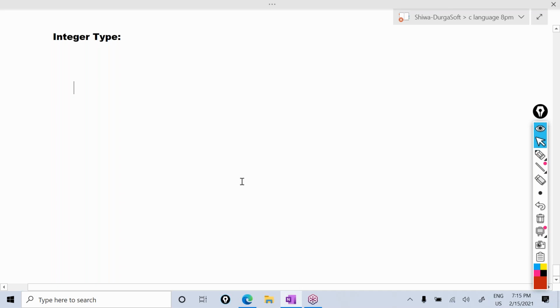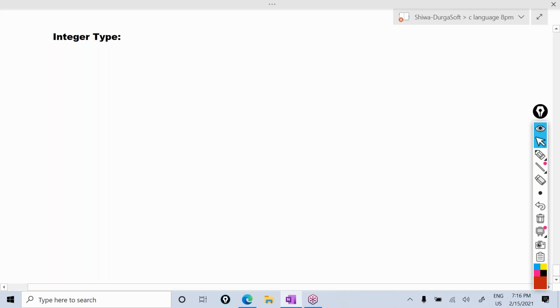So total 4 integer data types are there. Integer means number without decimal places. Student got 456 marks, integer. Student age is 21, integer. He got 56 marks in the math subject, integer, like this.